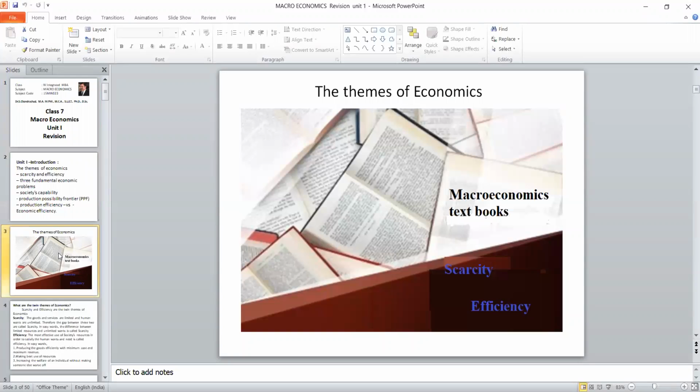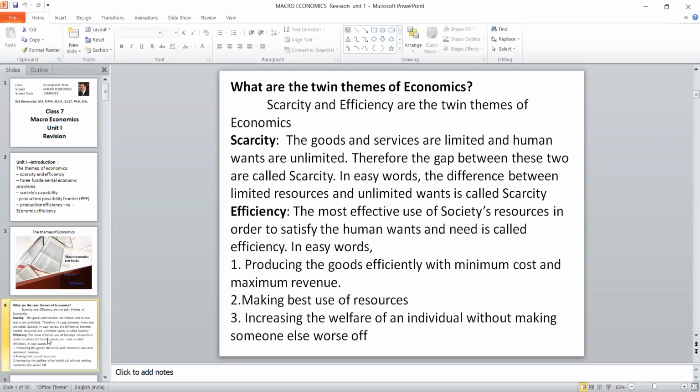As we know, the themes of economics is basically two things. One is scarcity and efficiency. Why do these two gain importance? Because our wants are unlimited, but the resources are very limited. So the difference between these two is called scarcity. You can expect a section A question, what are the twin themes of economics? Scarcity and efficiency are the two themes of economics.